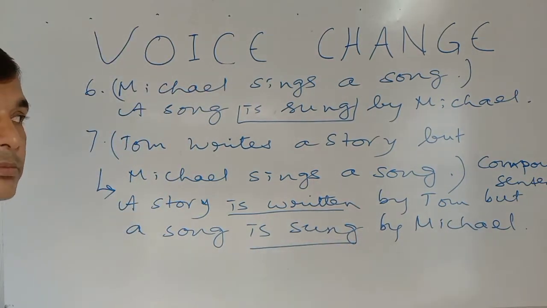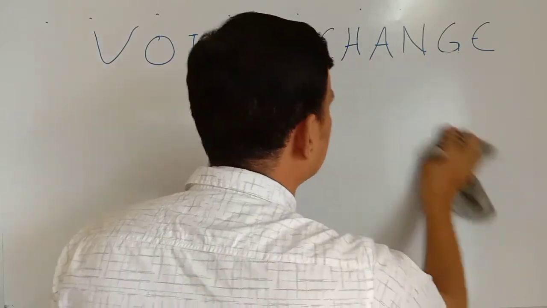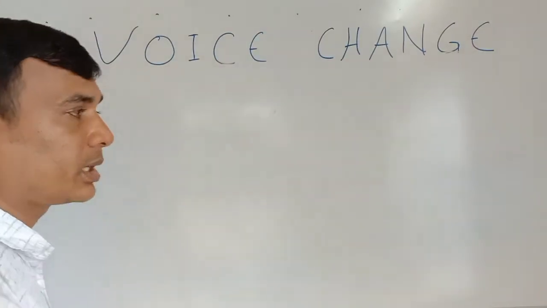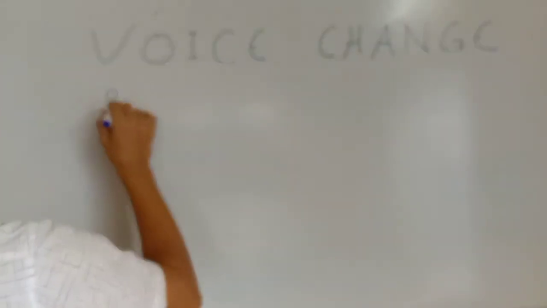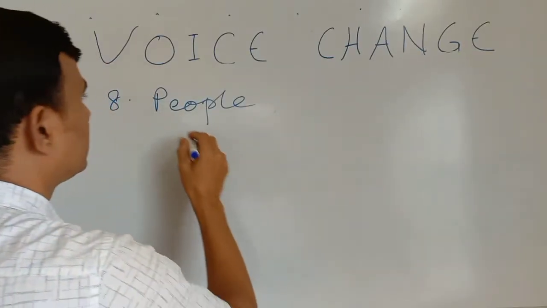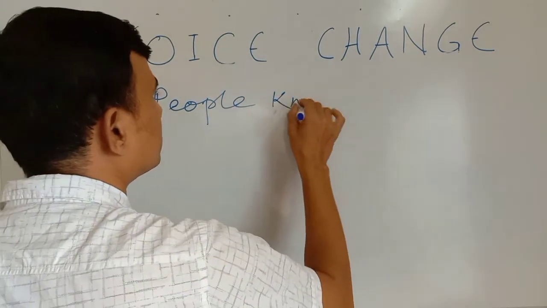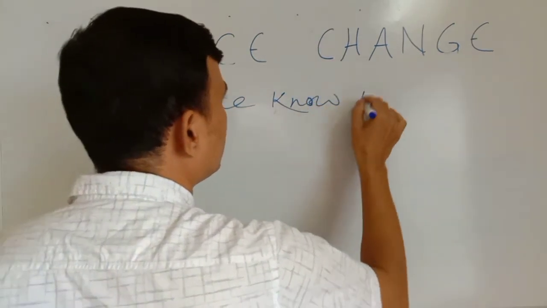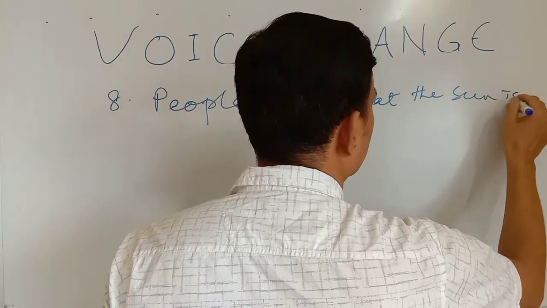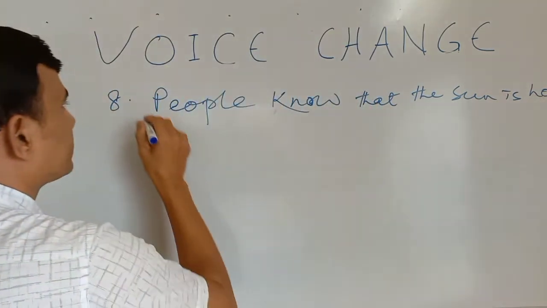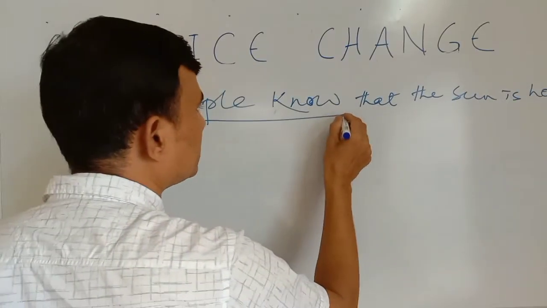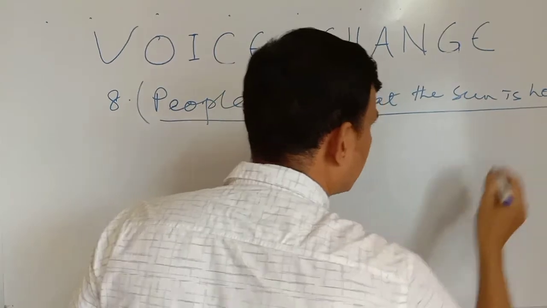This is the passive form. Complex sentence. In a complex sentence there will be two clauses. In my earlier classes we have discussed what clauses are. Look at this complex sentence, number 8: People know that the sun is hot. This is the active form of the verb. People know, this is a part, and again another part, that the sun is hot.